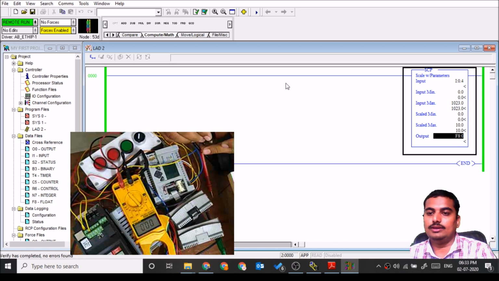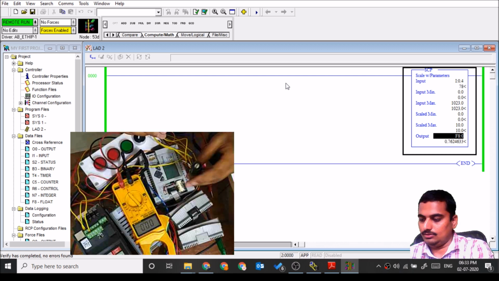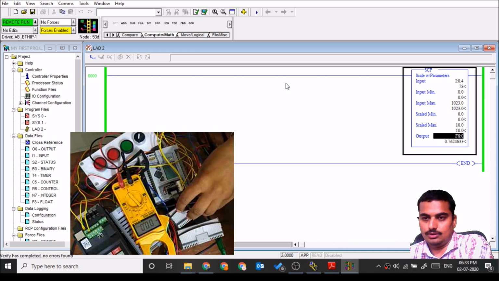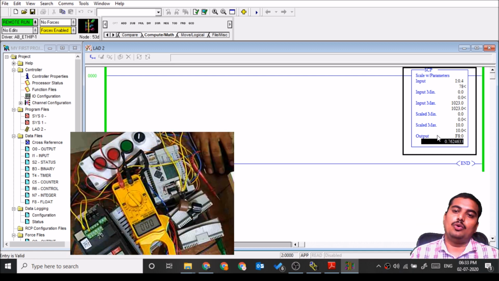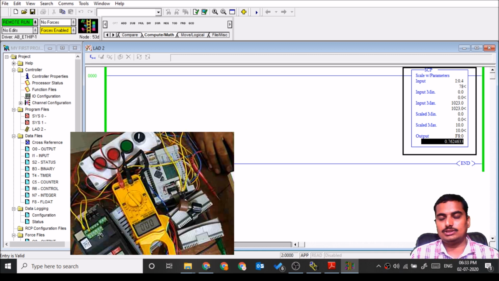If I vary the input, it will show the changes in the physical input shown at the ADC value and also the output. If you don't want this scaled result, you can directly use the input anywhere in a PLC, in a math instruction or in a compare instruction, anywhere.